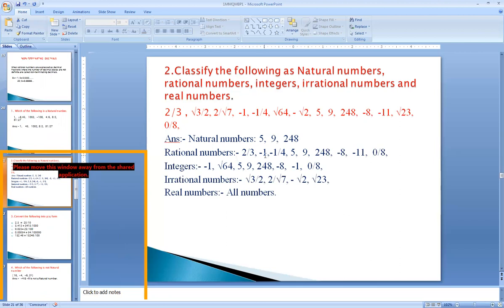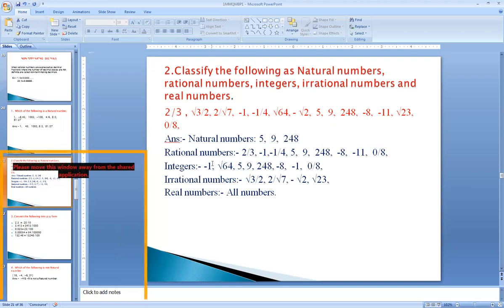That is 2 by 3, minus 1 by 4, 5, 9, 2, 48, minus 8, minus 11 0 by 8. Then integers means, it is -1, both rational, irrational, and includes 0, they are also called as integers. We just have to imagine the meaning, then what all the numbers are going to be considered has to be factored according to the groups they have given.